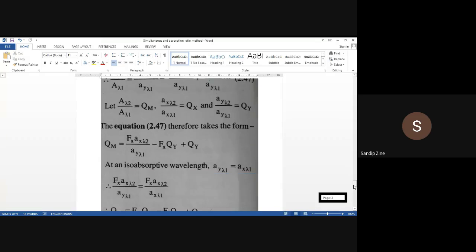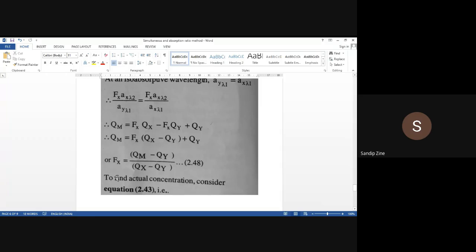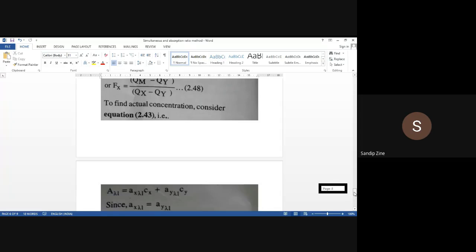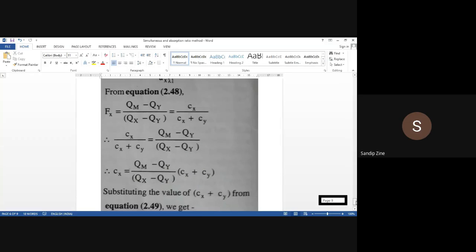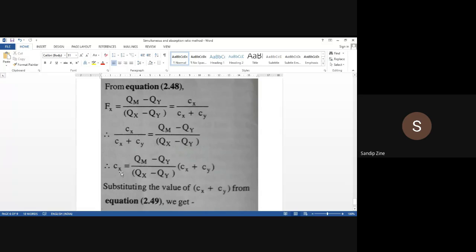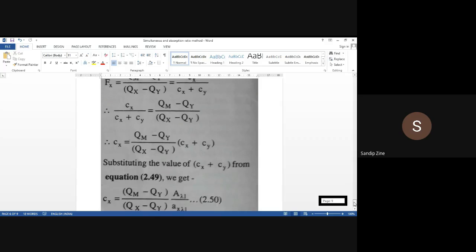From equation 2.48, this equation, Fx is equal to Qm minus Qy divided by Qx minus Qy. So this value we will substitute in this equation. In this way, we will find out the concentration of Cx by this factor, and substituting the value of Cx plus Cy from equation number 2.49.